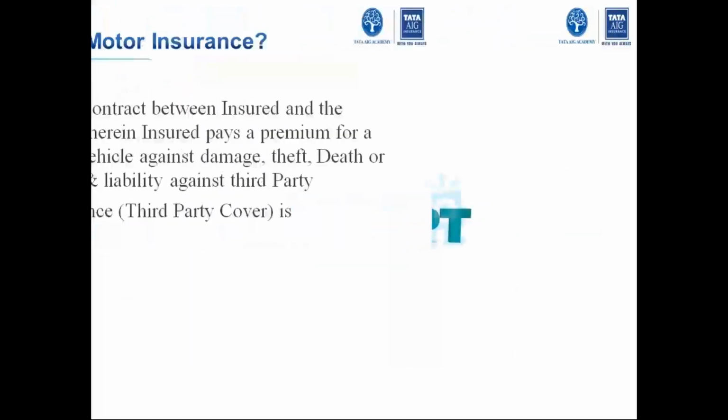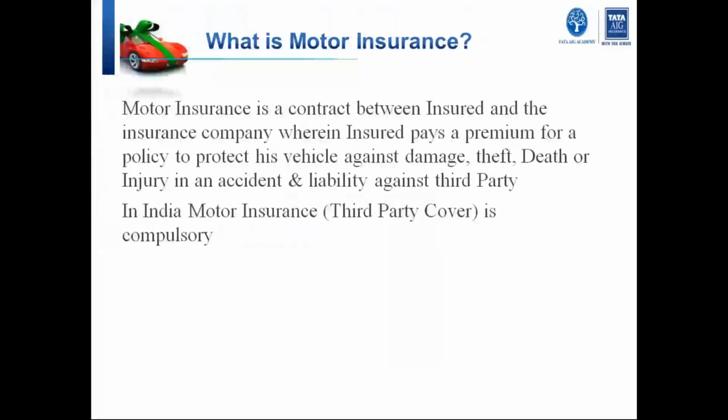Now, coming to the concepts. Since we've already seen that insurance is a contract between the insured and the insurer, motor insurance is a contract between the insured and the insurance company, that is the insurer, wherein the insured pays a premium for the policy to protect his vehicle against damage, theft, death, or injury in an accident and liability against a third party. In motor insurance, a third party cover is mandatory. This is what the MV Act says: motor third party insurance is mandatory. Later on, we'll be touching on what we mean by third party cover.